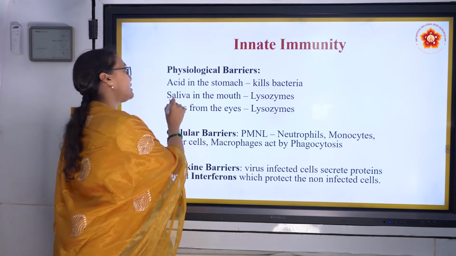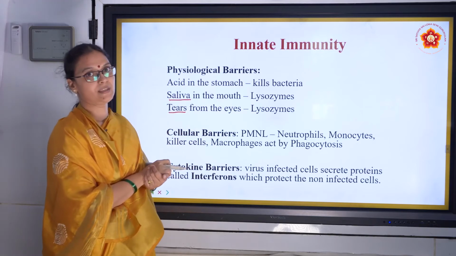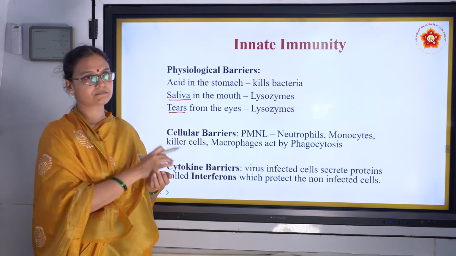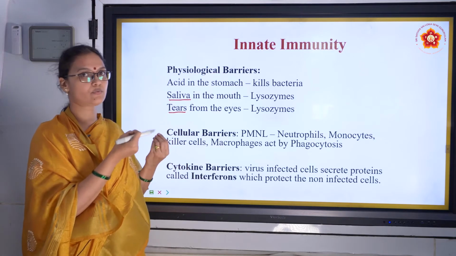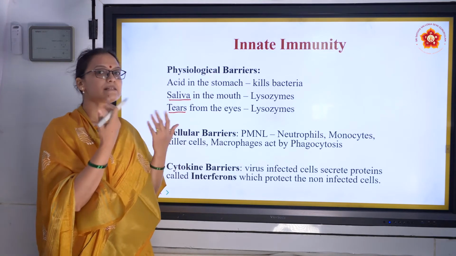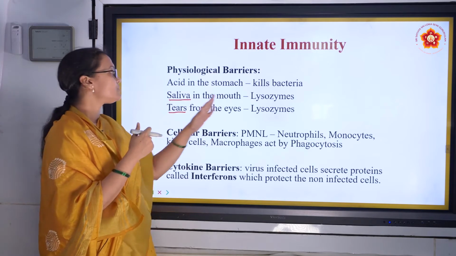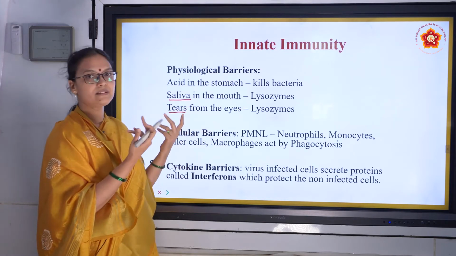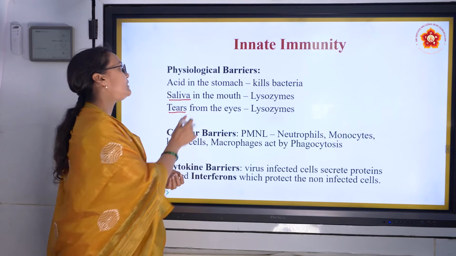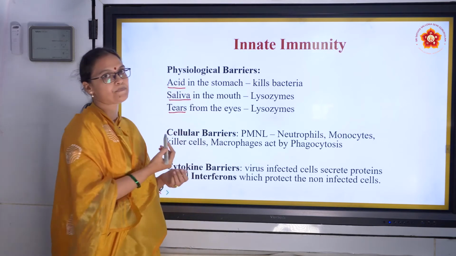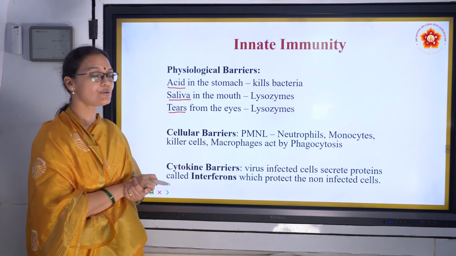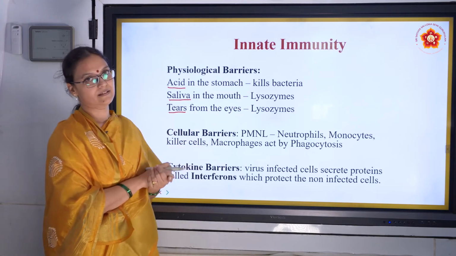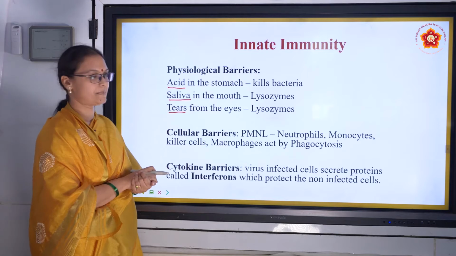Next is saliva. Saliva also has lysozyme. If our food is contaminated, or the dishes we used or our hands are not washed properly, the microorganism can enter into our body. So the lysozyme present in saliva kills that microorganism. And then we have acid in the stomach. Usually acid in the stomach is for digestion of food, but it also helps in killing bacteria. So that is the physiological barrier.